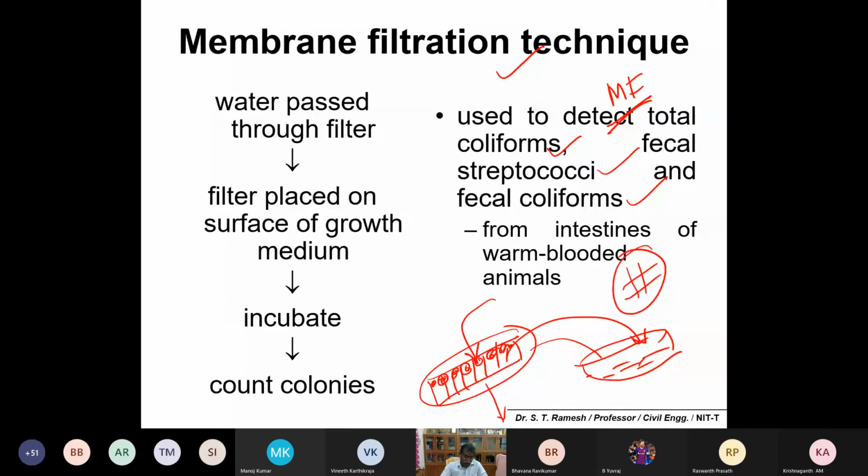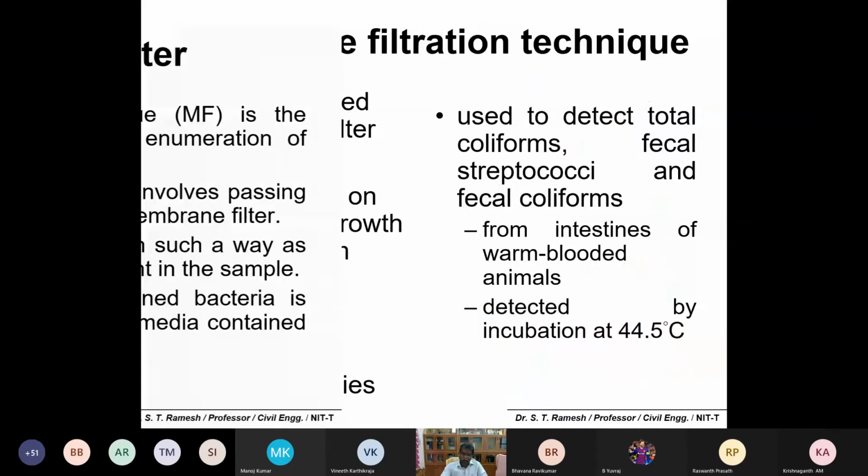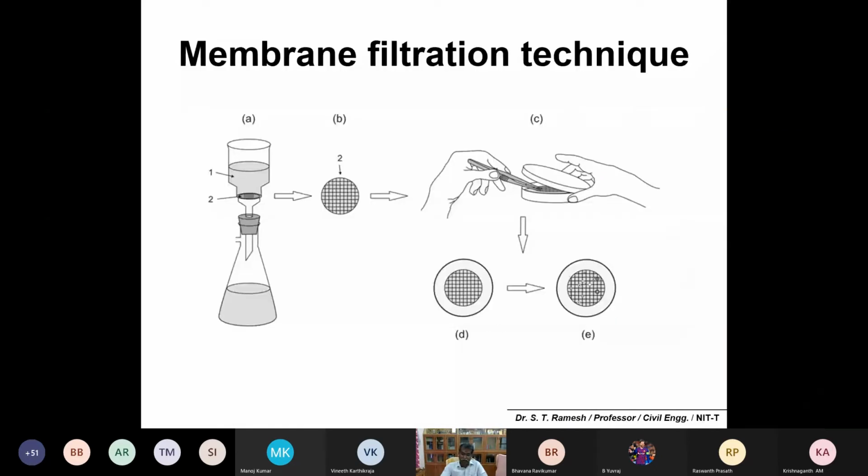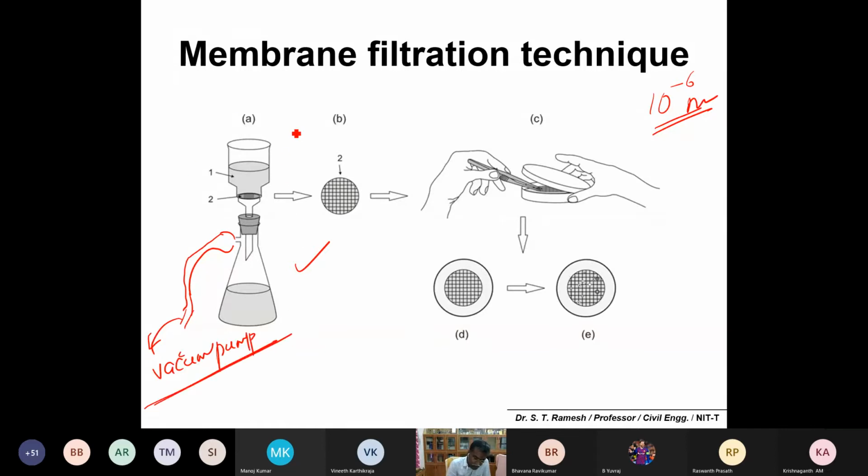Just make it very clear: these bacteria are in the range of micrometers, so it is somewhat difficult to filter them by normal filter methods. You have to go for pressure filtration. That's something like what? You add a pipe or a hose and connect it to a vacuum pump. So this is your filtration assembly.